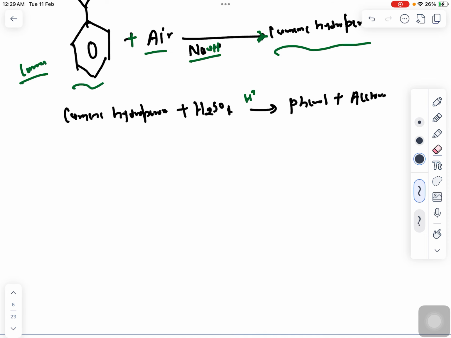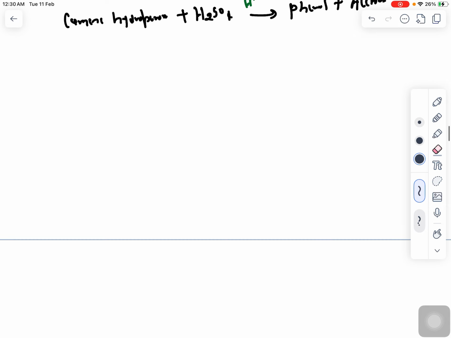So one step is happening in basic condition, and another step is happening in acidic condition. The base is NaOH and the acid is H2SO4, right? Through this we can form phenol.